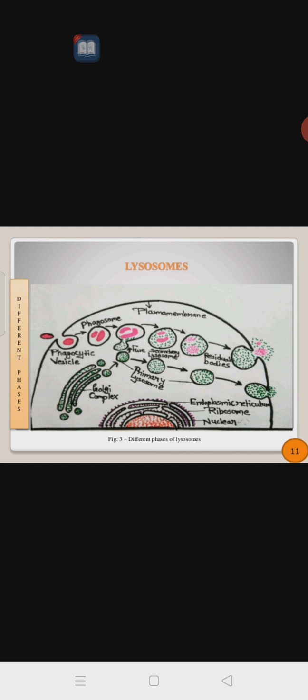So like this it is called polymorphism in lysosome, that we call the different phases of the lysosome. Okay, if a diagram is asked, you can draw this one or you can draw the first one which I showed, that also you can draw, or you can draw this also.